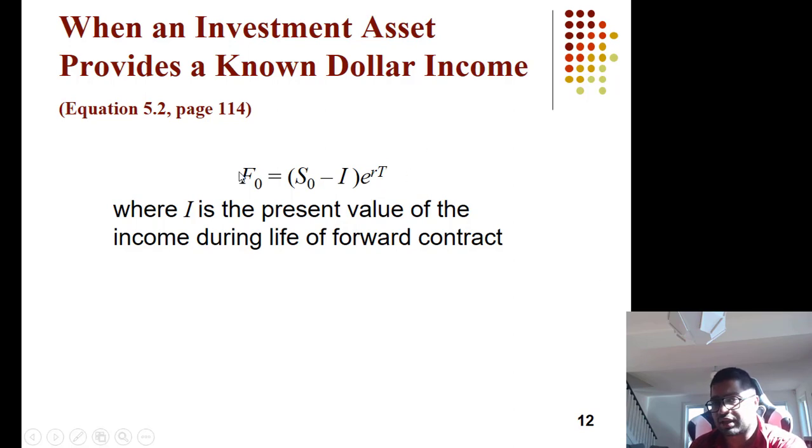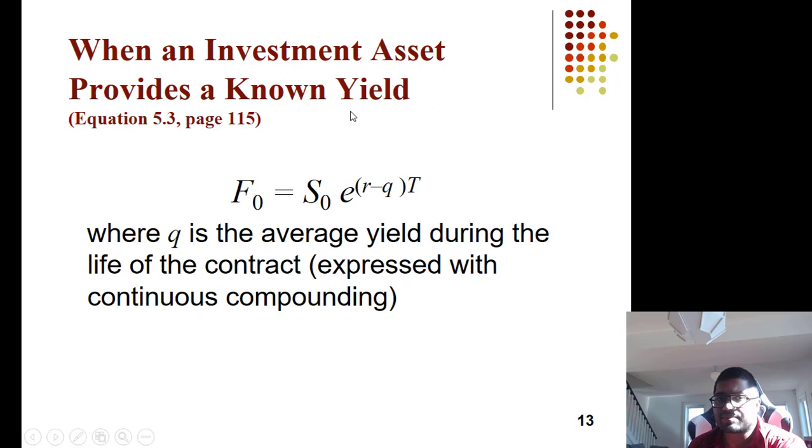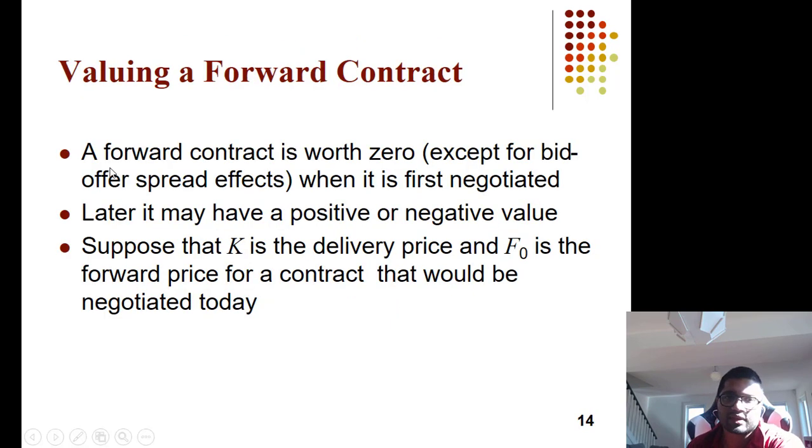This also we saw in the Excel file. Sometimes income is there, but the income is in the form of yield. So first convert that yield into continuous compounding, then use this formula: F0 equals S0 e to the power of (r minus q) times T, where q is the income yield.